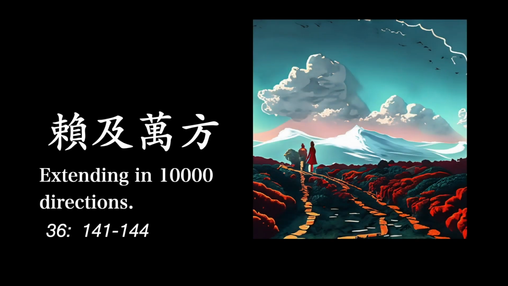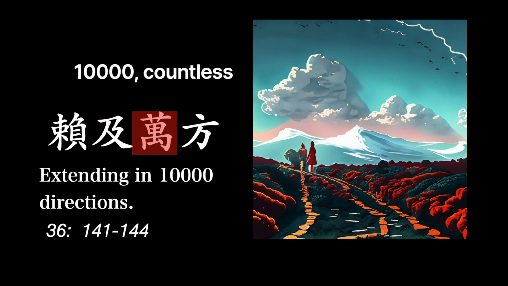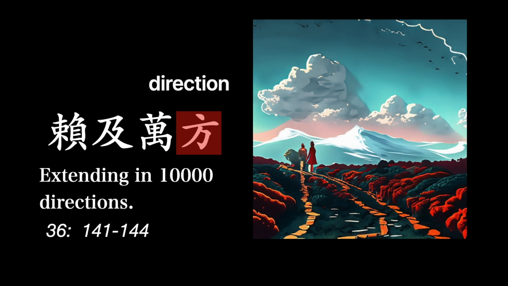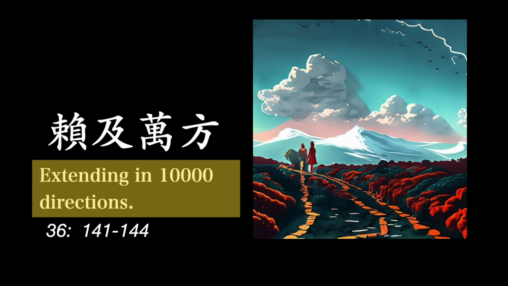On to the 36th line. The first character here means rely on or request. The next one means extend or reach. The third one means 10,000 or countless. The fourth means direction. The translation reads, extending in 10,000 directions.